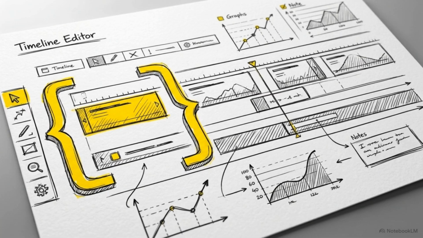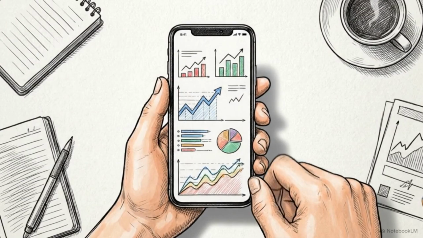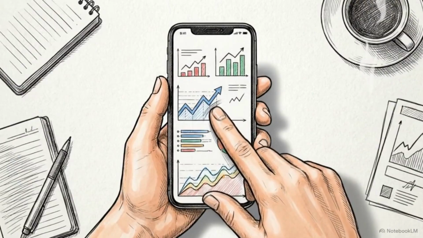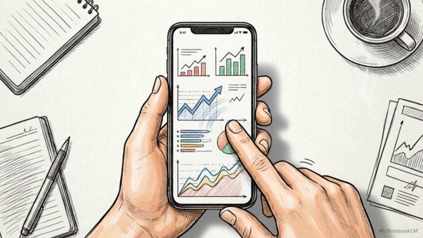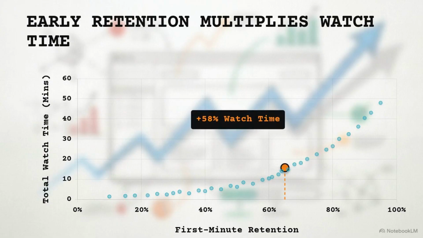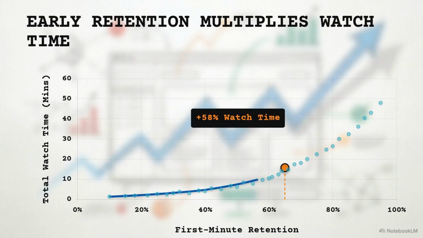The first 60 seconds dictate the entire trajectory of the video. This window is a survival zone for faceless channels. Without a recognizable host on screen, there is no human-to-human recognition to stop a scroll. The content itself must do all the heavy lifting. This chart plots the correlation between first-minute survival and total watch time. Maintaining 65% retention at 60 seconds yields a 58% higher total view duration. The earlier you secure the audience, the longer the aggregate watch time scales upward.